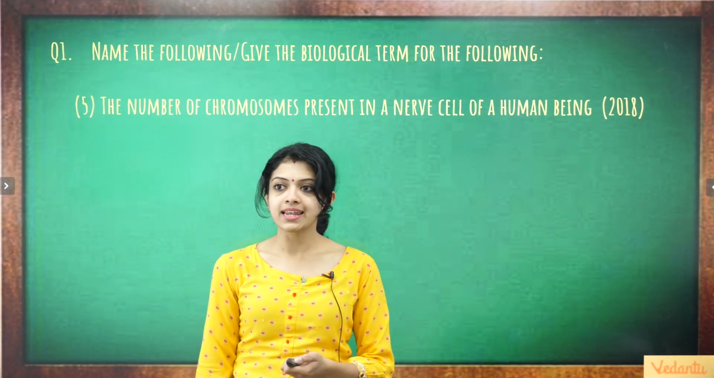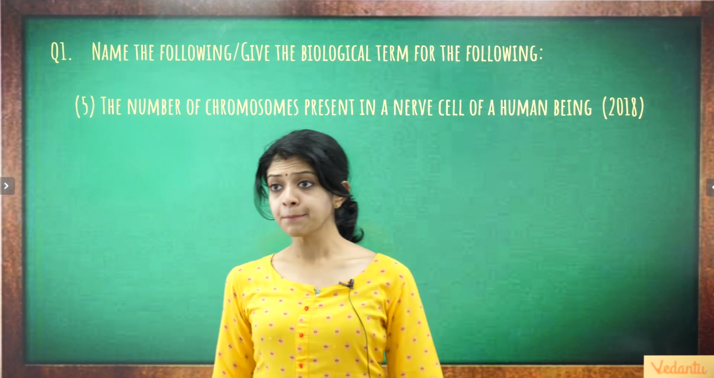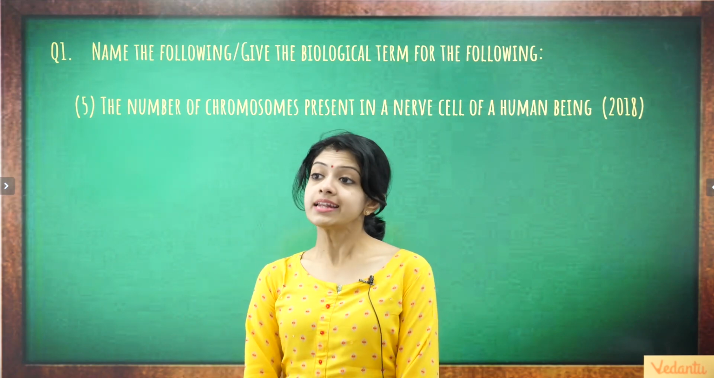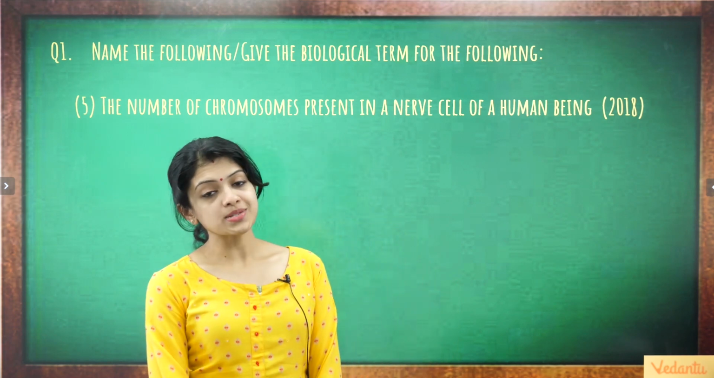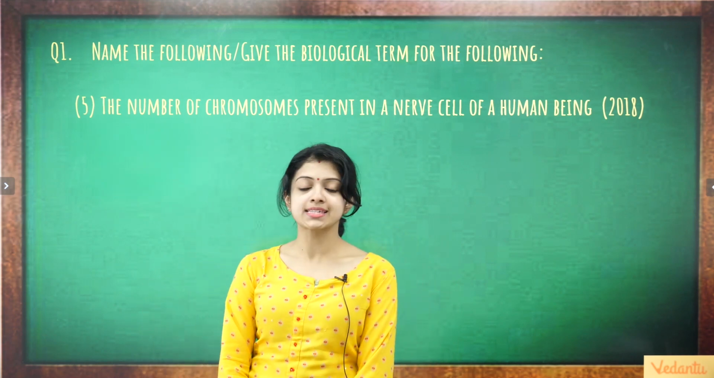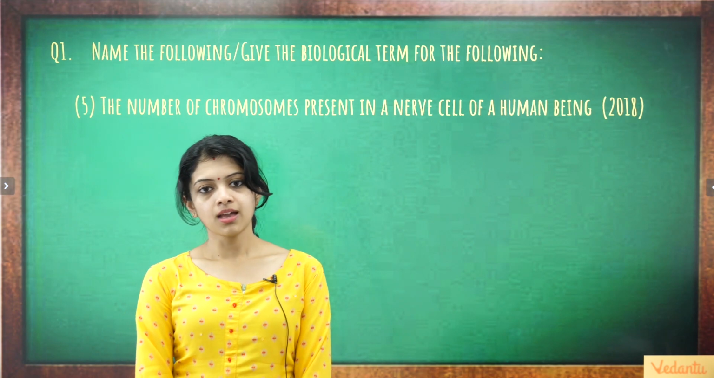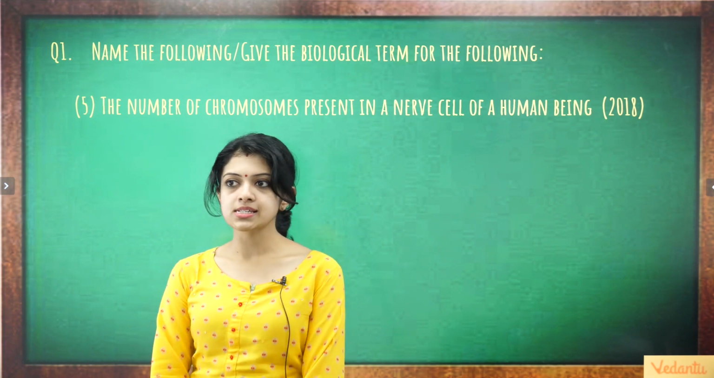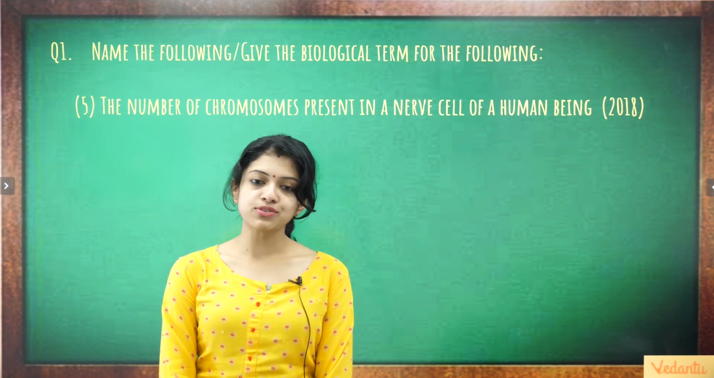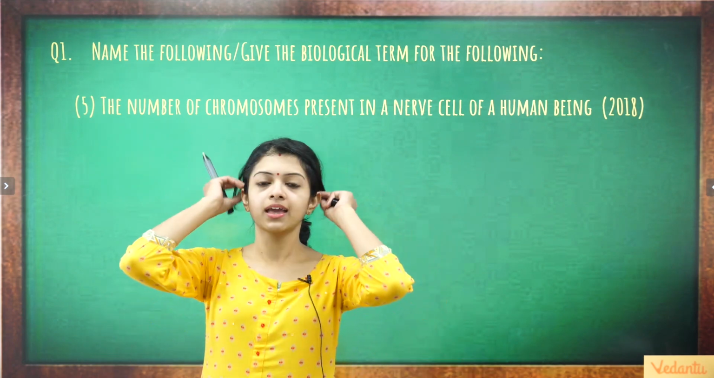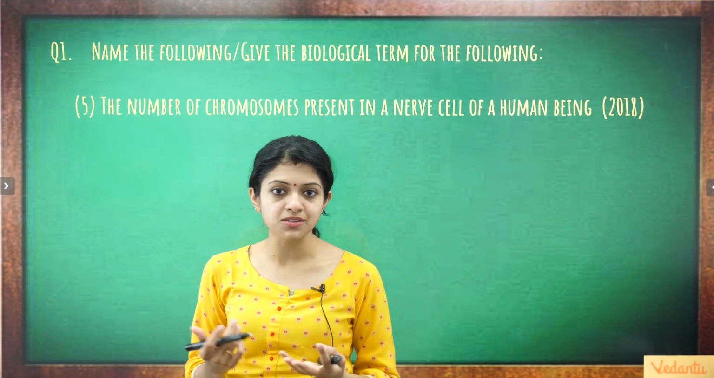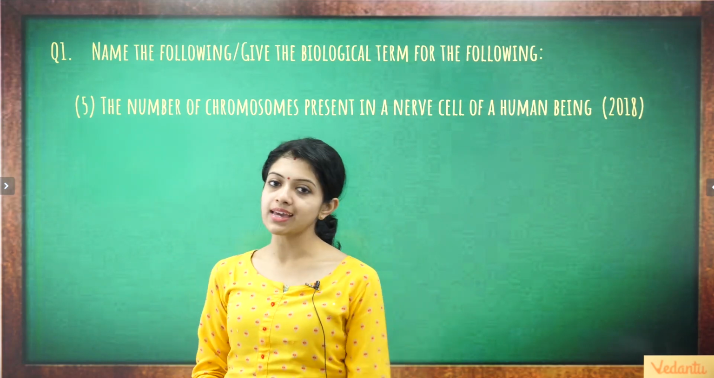Going ahead, the next one is the number of chromosomes present in a nerve cell of a human being. This was asked last year, 2018 ICSE Board Exam. Nothing complicated about this. Think about what kind of a cell the nerve cell is. Is it a diploid cell or a haploid cell? If you have that idea in mind very clearly, you have got the answer correct.